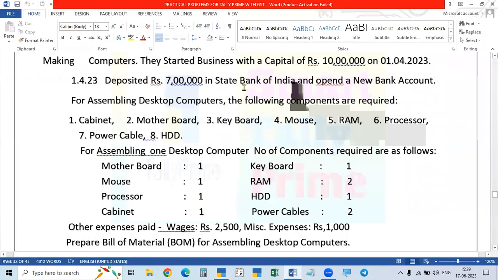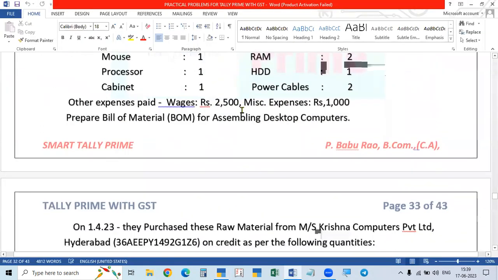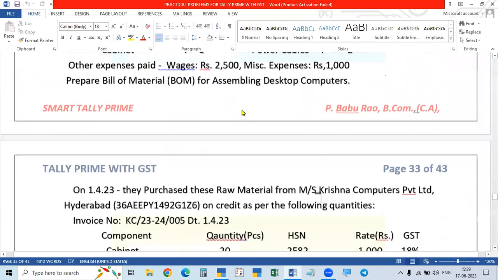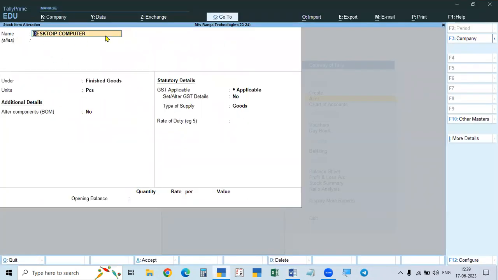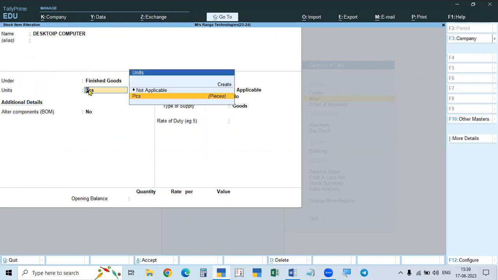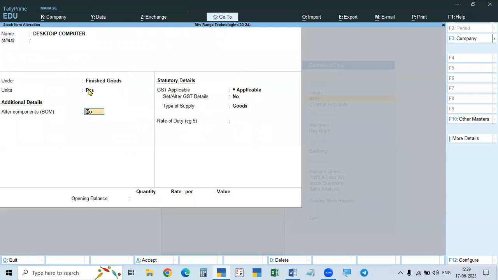In this case, the desktop computer is the goods which we are going to produce. So we will create the finished product account, under the group we will take finished product, and the unit will be piece or number, whichever it may be.